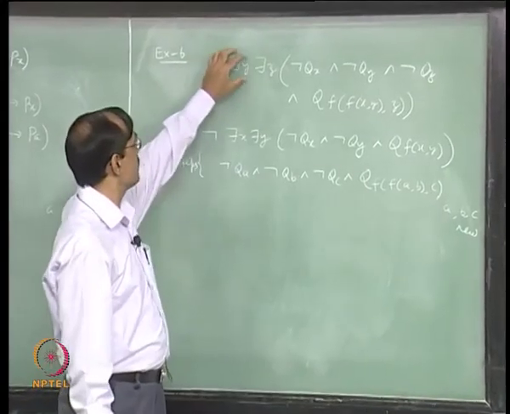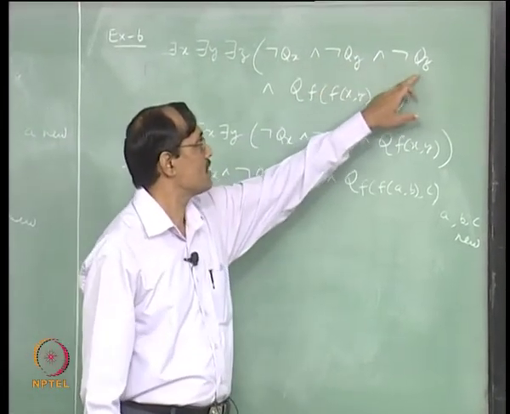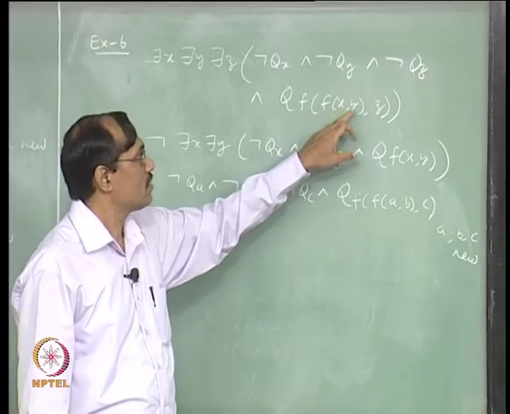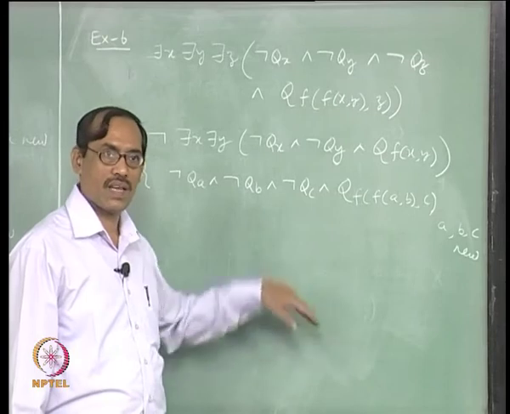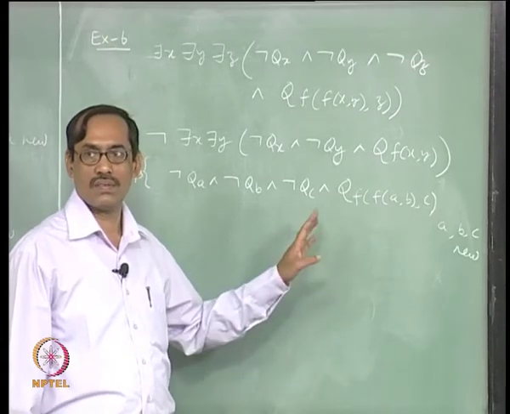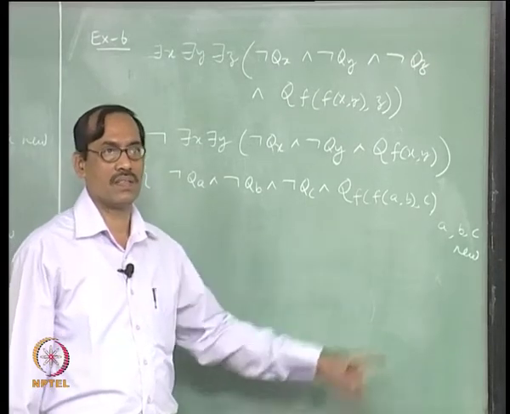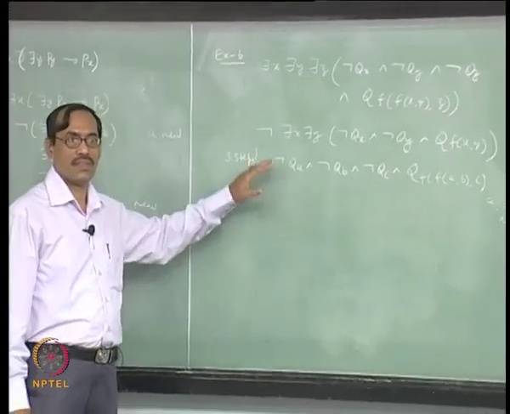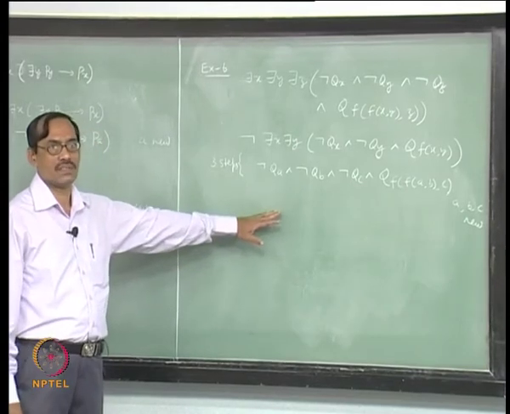So, that gives there is y, there is z, not q A, not q y, not q z, q f of A y z, right. Next again there is y, I have to introduce another constant B, so introduced. Next there is z, so use another constant C, it will come like this. So, though it comes, it is not correct to write in one step, you have to write really 3 steps here, right. So, finally, it will come to this. Is that clear?